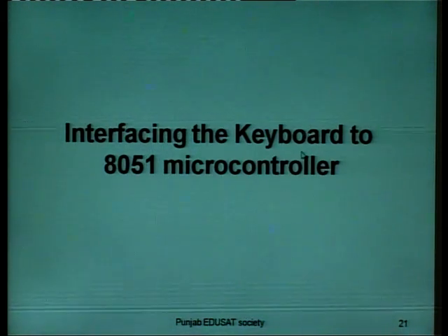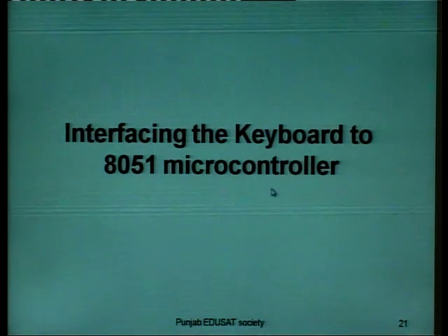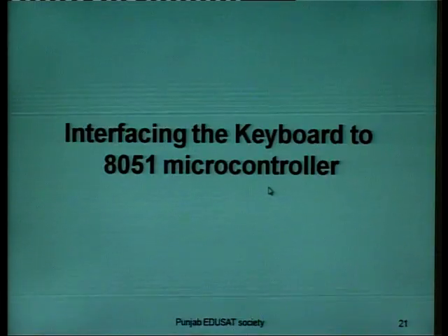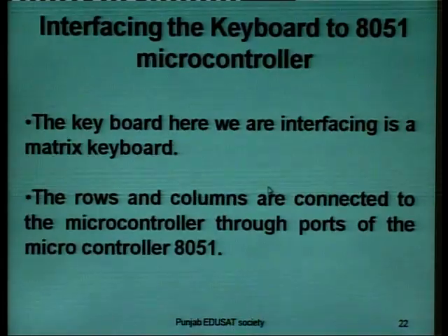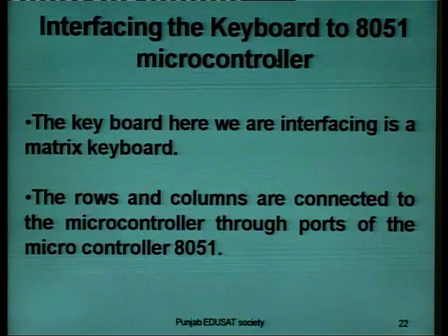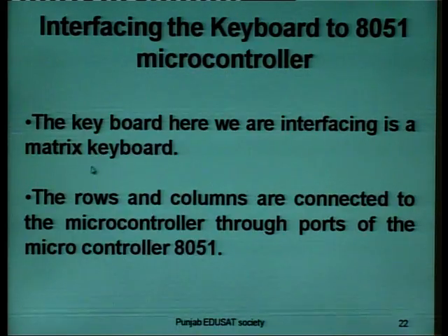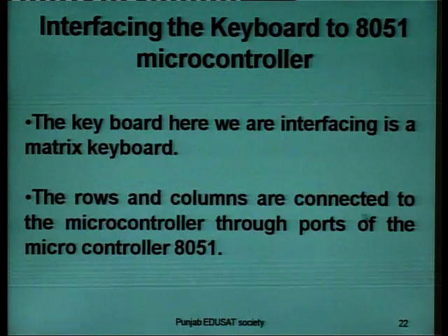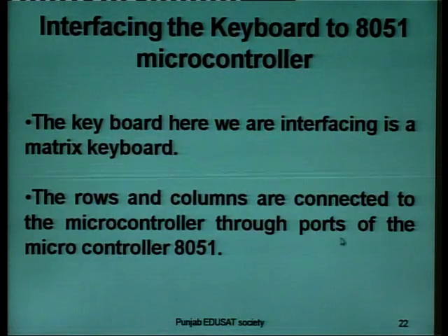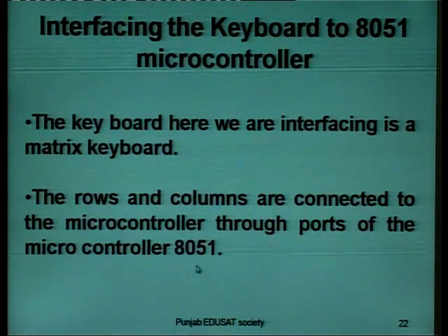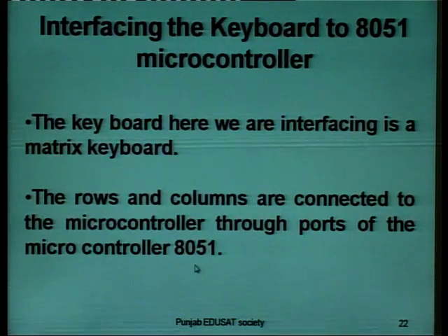Now, interfacing the keyboard to the 8051 microcontroller. The keyboard we are interfacing here is a matrix keyboard. The rows and columns are connected to the microcontroller through the ports of the 8051.